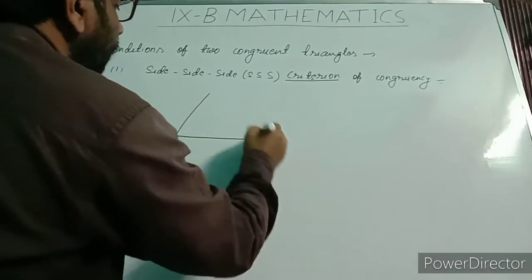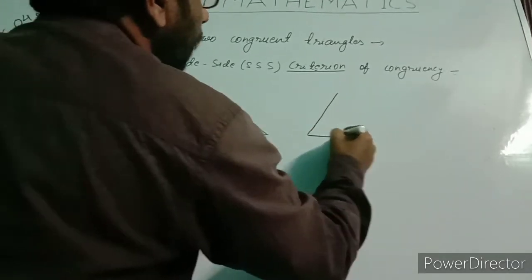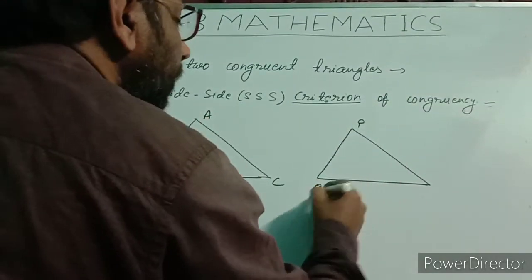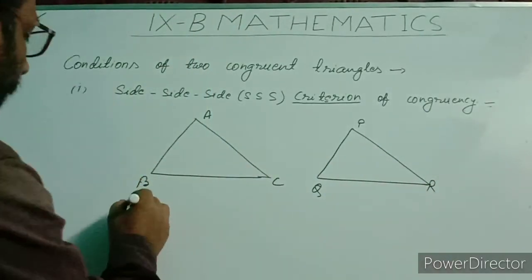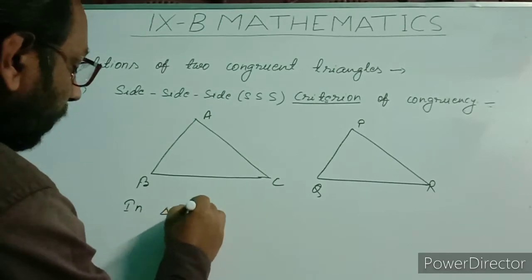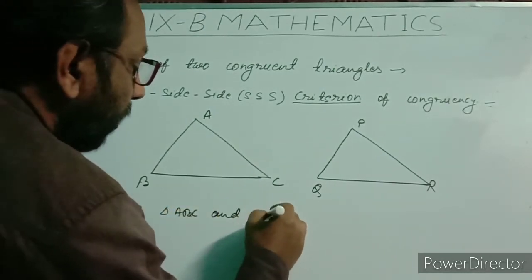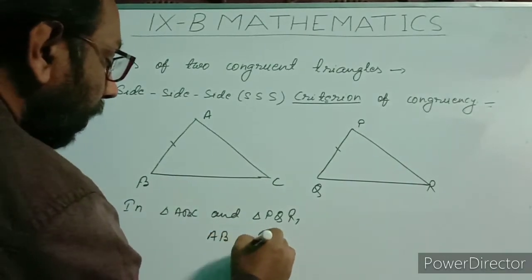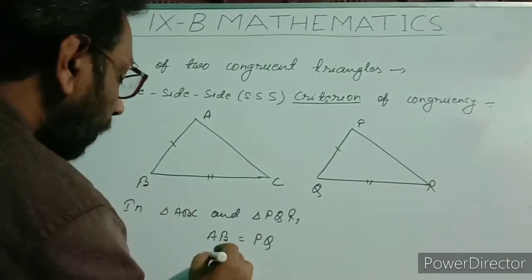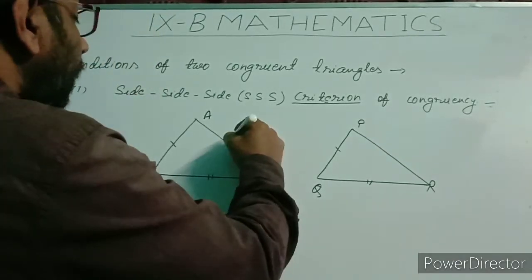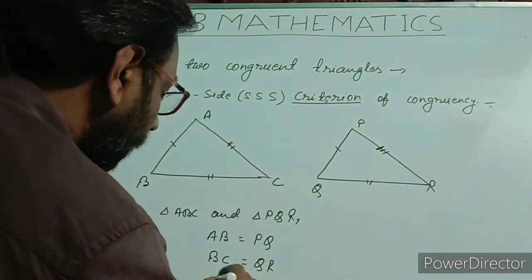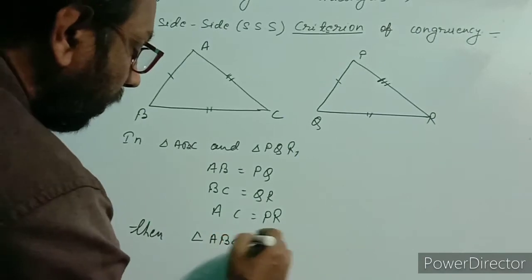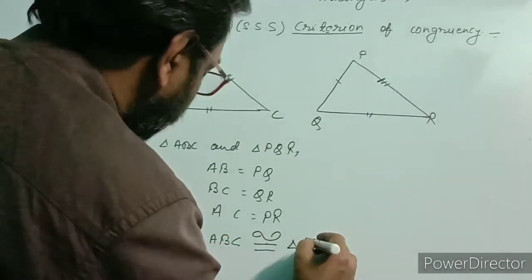In this, two triangles ABC and PQR, these two triangles will be congruent if in triangle ABC and triangle PQR, AB equal to PQ, BC equal to QR, and AC equal to PR, then triangle ABC is congruent to triangle PQR.